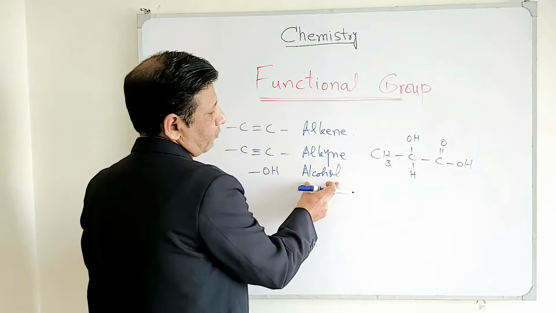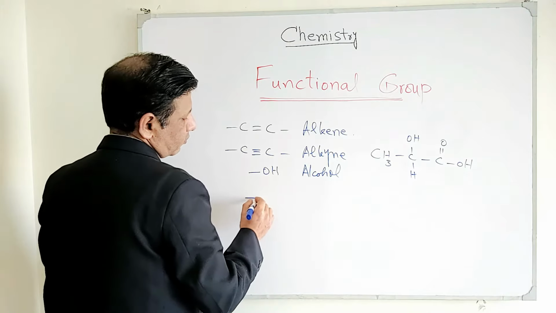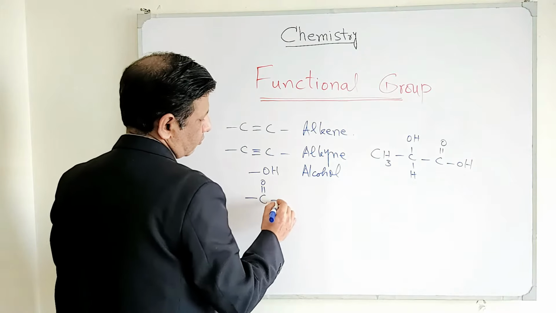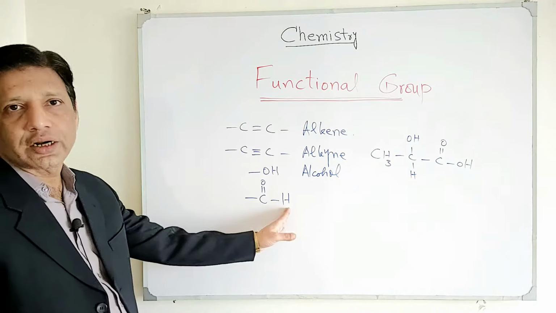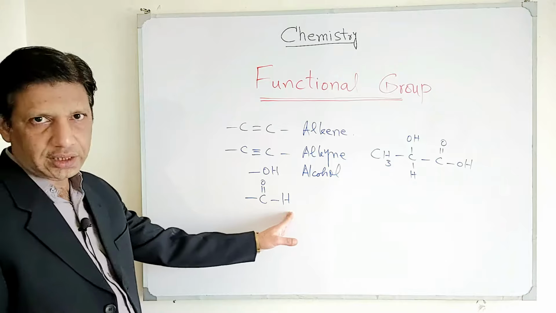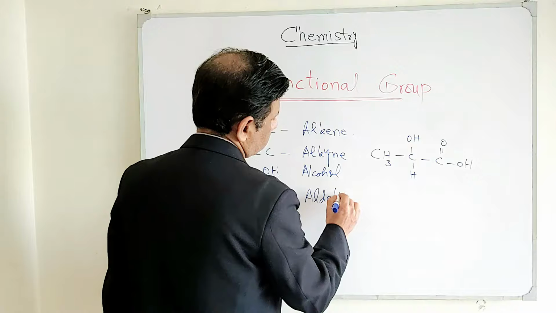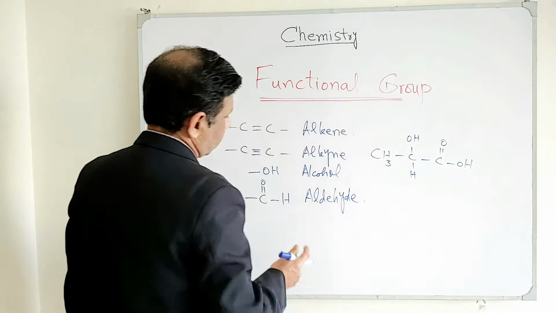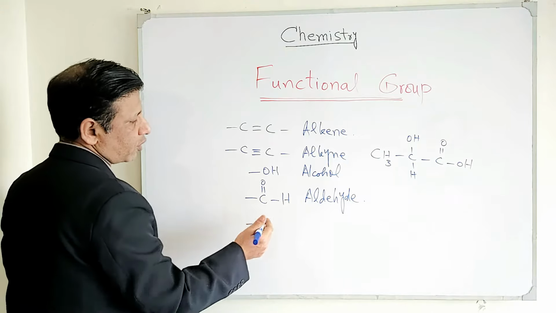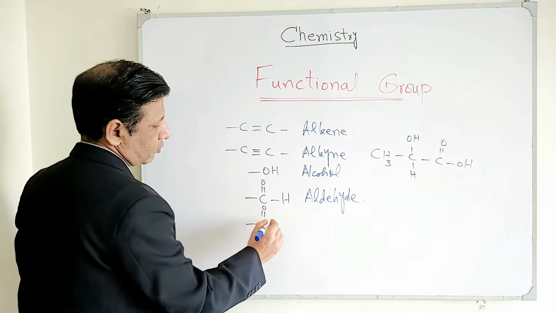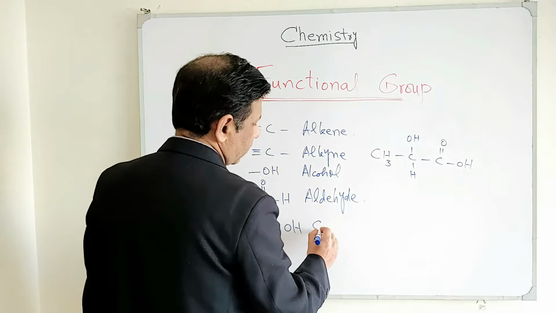So in the same way, after alcohol we have aldehyde. If you see this, it would always be terminal, meaning on one side of the molecule, C double bond OH, this functional group is called aldehyde. And if you see OH right there before C double bond O, just like this, only O is added to the previous formula, so it becomes a carboxylic acid.